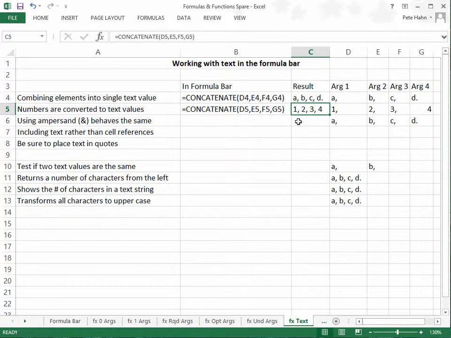Next, I will demonstrate a similar result can be accomplished by constructing an equation using the ampersand between each element. You can use cell references as shown here. There appears to be an undefined quantity of these you can string together. When you press enter, the equation is evaluated and the return value is essentially identical to the concatenate function. You can also include values directly in the equation, but you need to be careful or you will generate an error code.